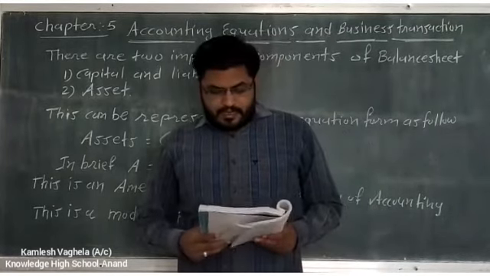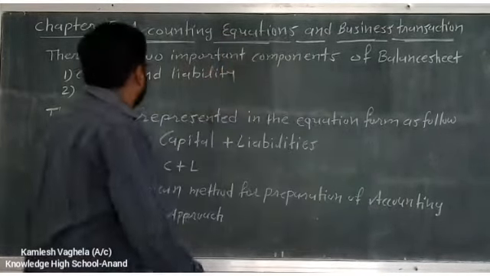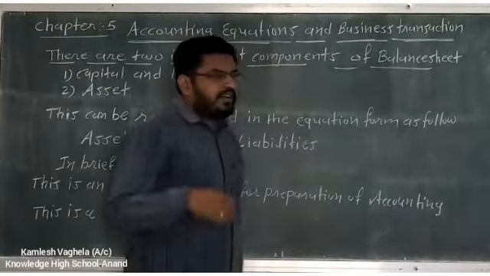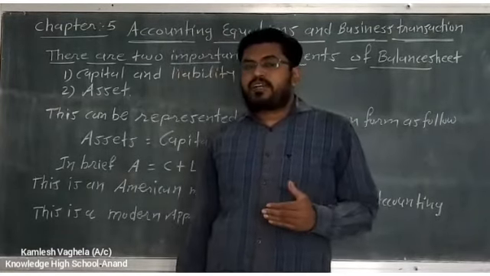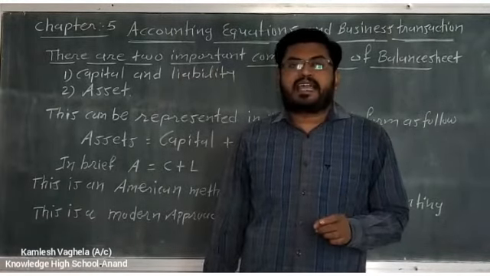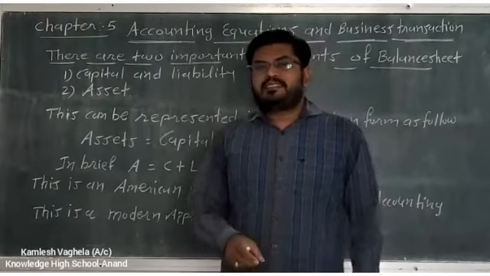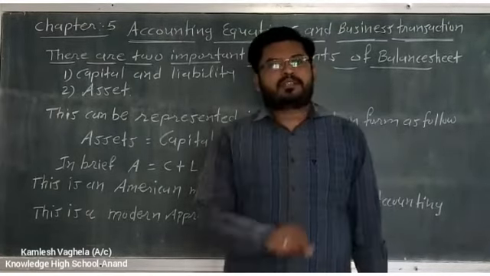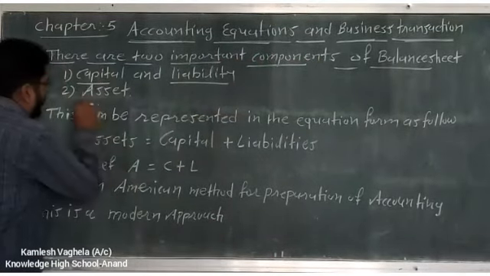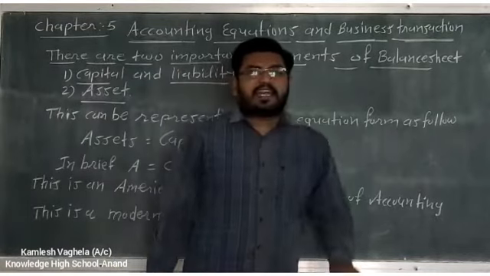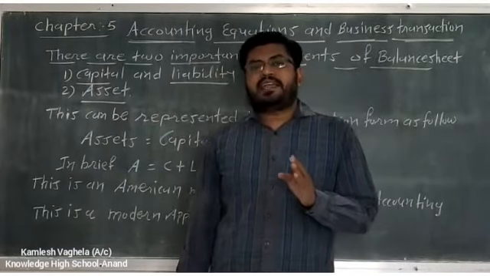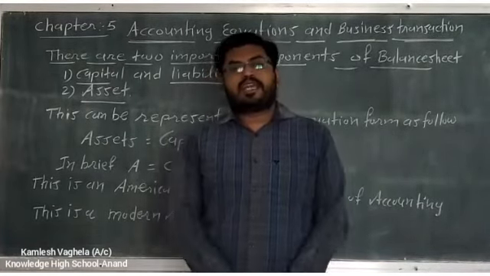That's why we prepare the balance sheet. Okay. Now, there are two important components of the balance sheet. What is the balance sheet? We have discussed why the balance sheet is prepared: to know the economic condition or financial condition of the business. The balance sheet is prepared at the end of the year. Now, the balance sheet includes 2 important components. Which are they? First is capital and liabilities, and second one is assets. So in the balance sheet there are 2 sides. One side is known as capital and liabilities, and the second side is known as assets.